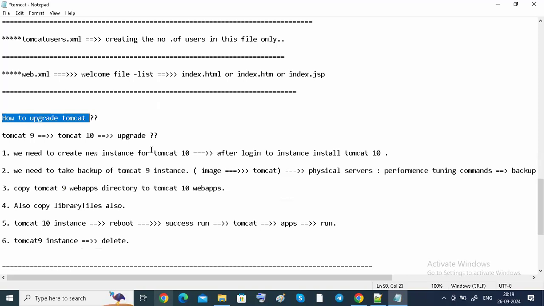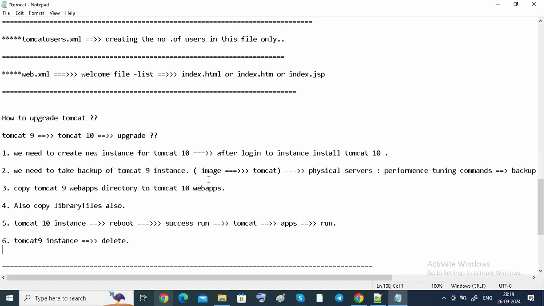If anybody asks what steps they followed while upgrading, I have already given those steps here. Whenever you create a new instance for Tomcat, you can log into the Tomcat and take a backup. How do you take a backup?